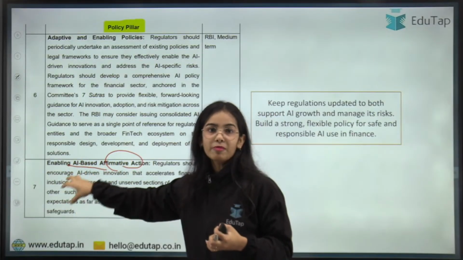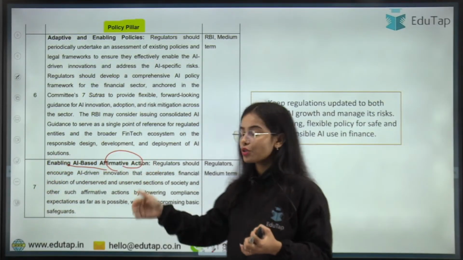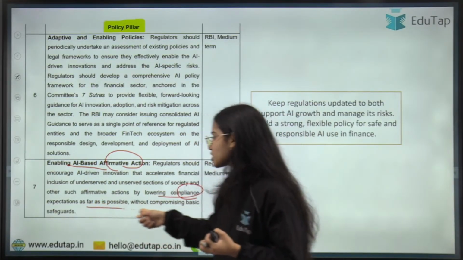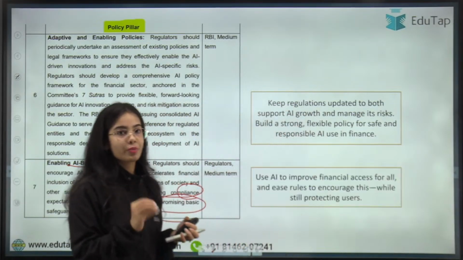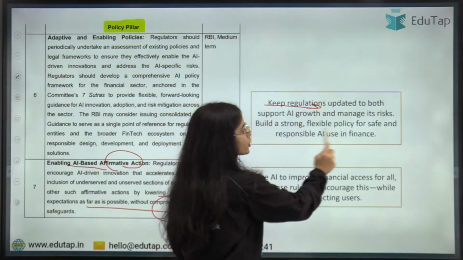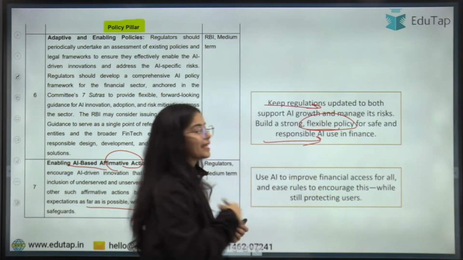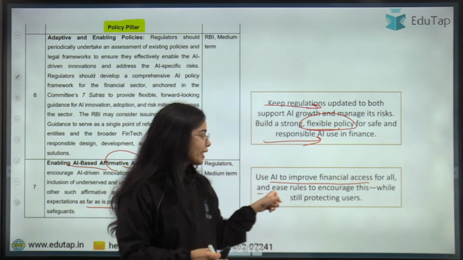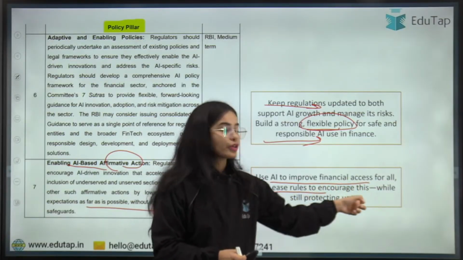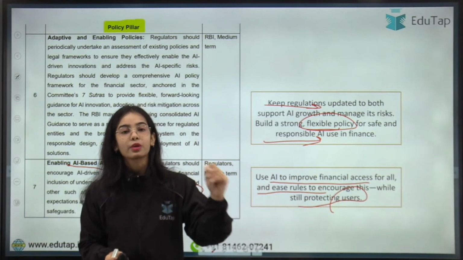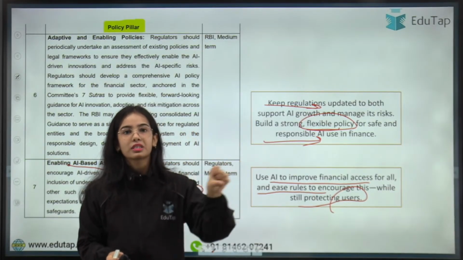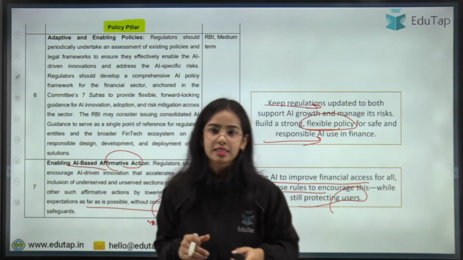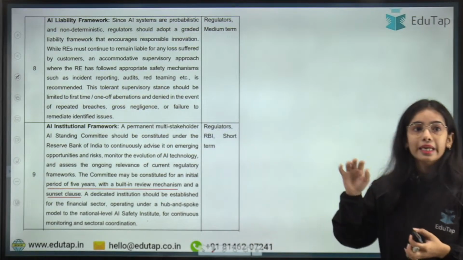That is, the AI is being developed for more financial inclusion in the country. So the regulators should lower the compliance expectations, and strict regulations have to be decreased as far as possible without compromising the basic safeguards. Regulation should be updated, but flexible, so that responsible AI can be developed as well as used. Use AI to improve financial access for all and ease rules to encourage this while still protecting the users. Regulation should not be constricting or restricting AI development. Regulation should be boosting innovation while mitigating the risk. That is the idea.